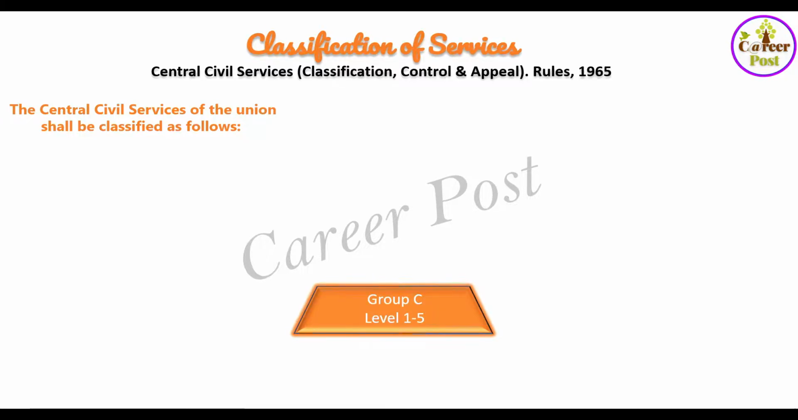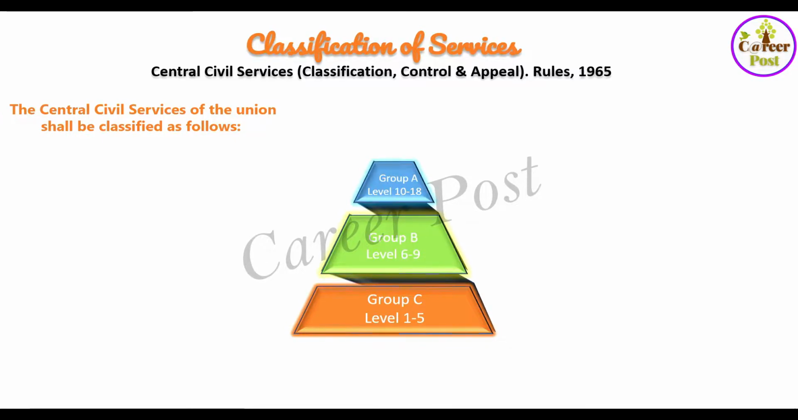They are classified as Group C in the pay level of level 1 to level 5 in 7th CPC, Group B, that is level 6 to level 9, and Group A from level 10 to 18, and the apex scale will also be in level 18. This is basically the classification of services. They are classified into 3 groups, that is Group A, Group B and Group C, as you have seen in the levels.